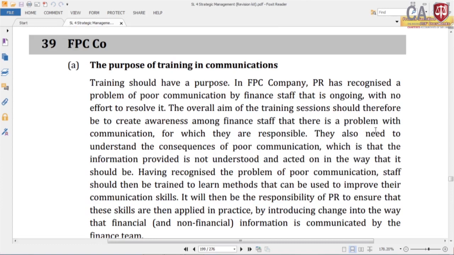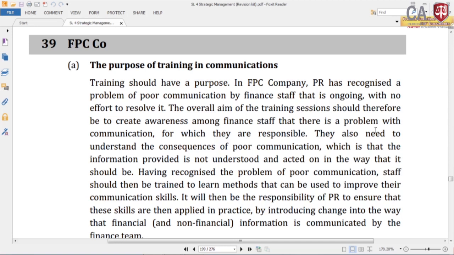Look at part A, the purpose of training in communications. Training should have a purpose. In FEC company, PR has recognized a problem of poor communications by finance staff that is ongoing with no effort to resolve it. Now, you have to explain the purpose, right.